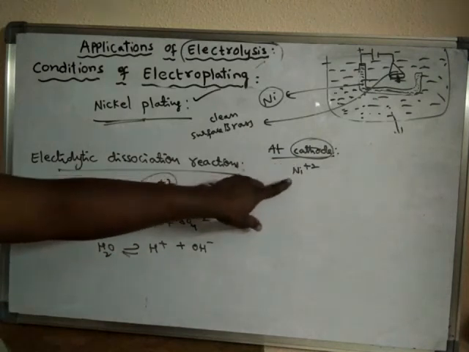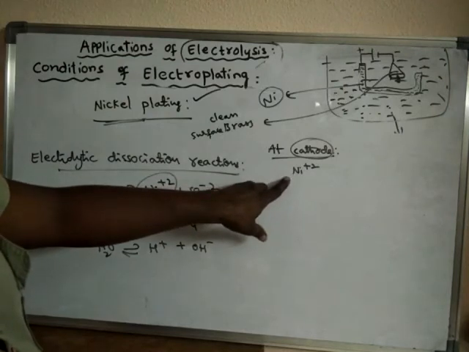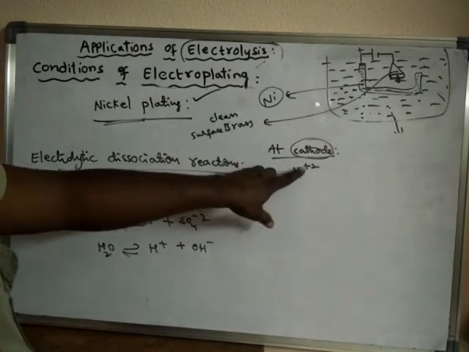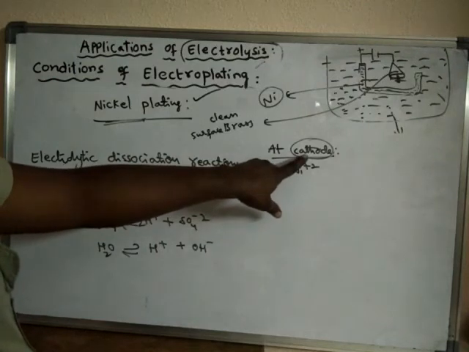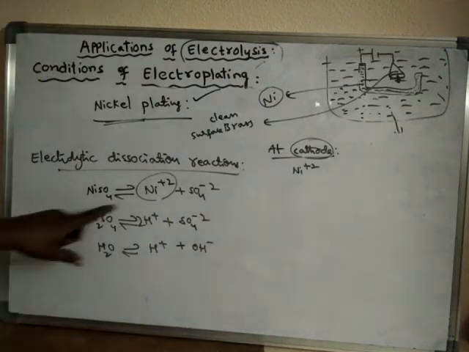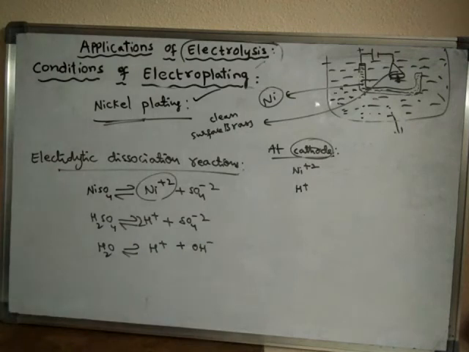the positive ions. So that means nickel ions will migrate. Positive ions means cations, so cations will migrate towards cathode. That means nickel ions will migrate towards cathode because cathode is a negative electrode. After migrating towards cathode, even H plus ions are also present. Nickel ions and H plus ions are present.